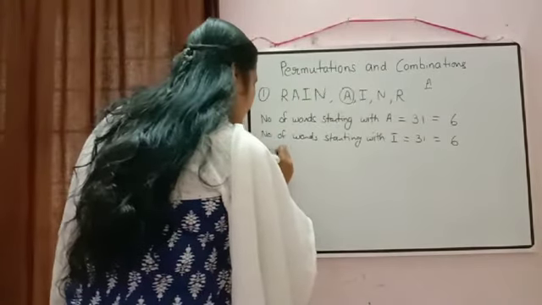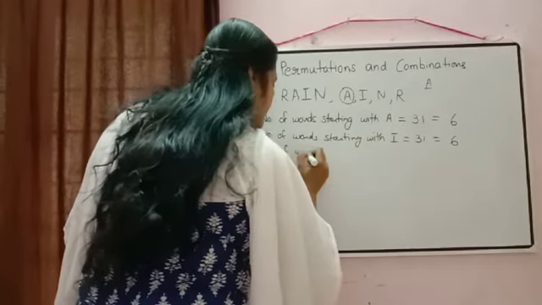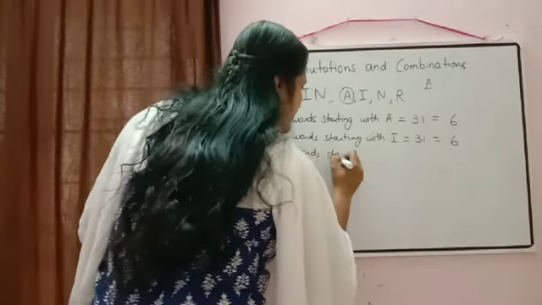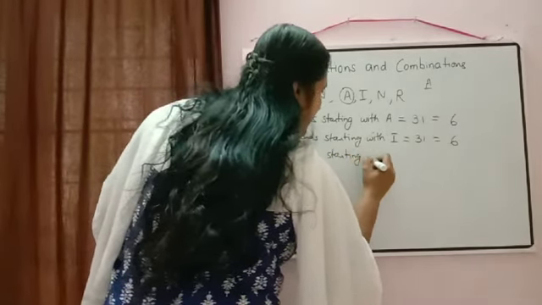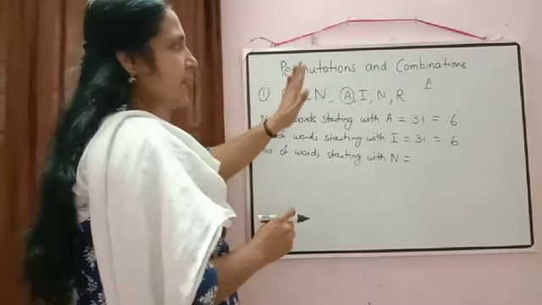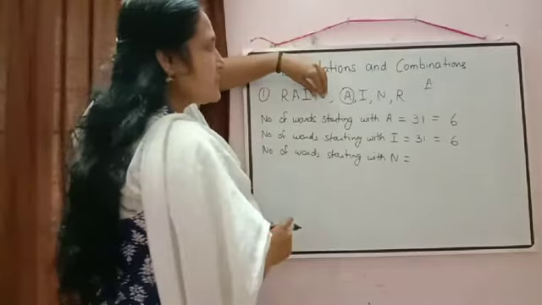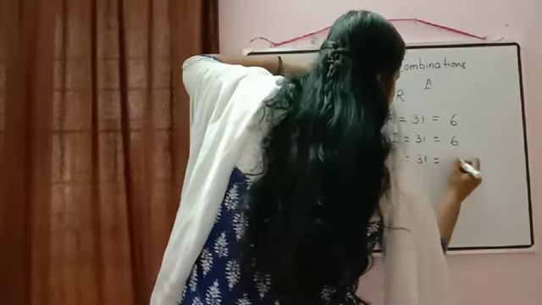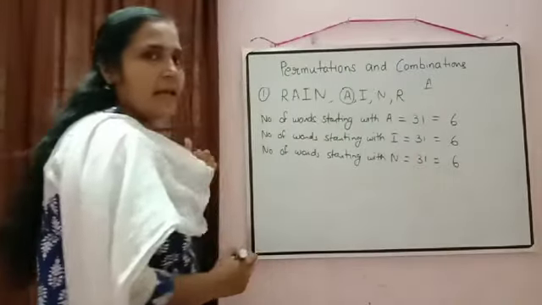Then next is N. Number of words starting with N. We keep N fixed, N is the first letter, and again the remaining 3 letters can be arranged in 3 factorial ways.